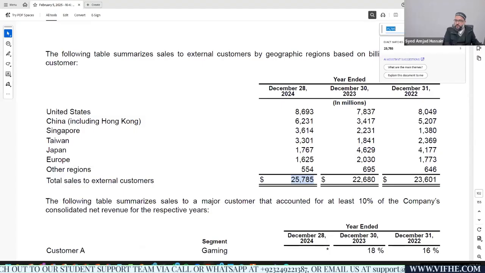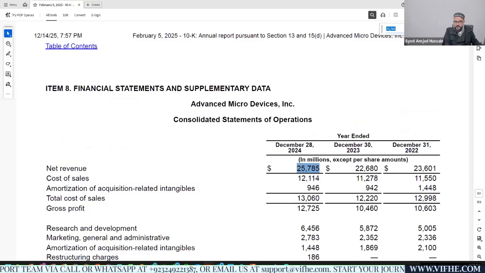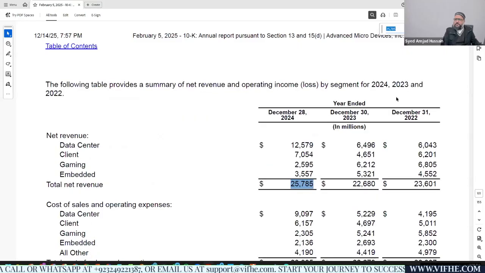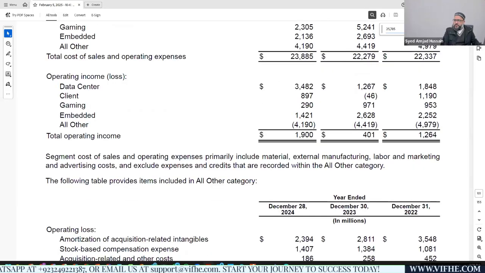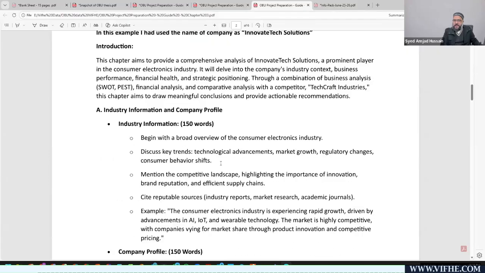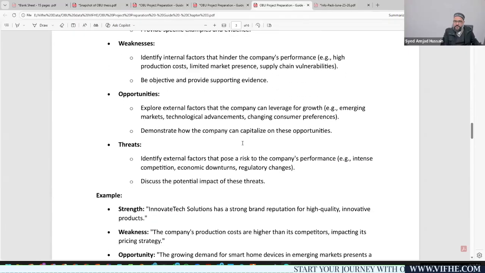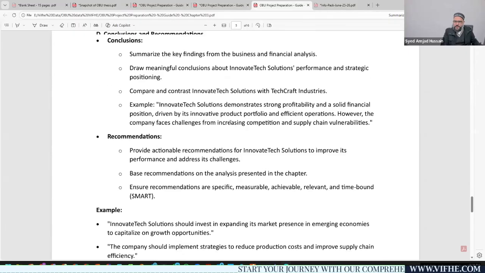I'll be looking into further analysis later. I think this is most of the information that we have available, so this is what we need to focus on. Now it should be very easy for you to understand how we would do the analysis. Now I'll move to chapter number 3, the guidance for this chapter, where most of the things have already been provided, and there's nothing further to mention.